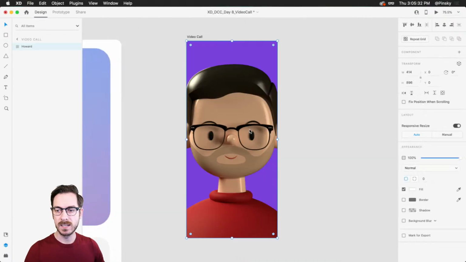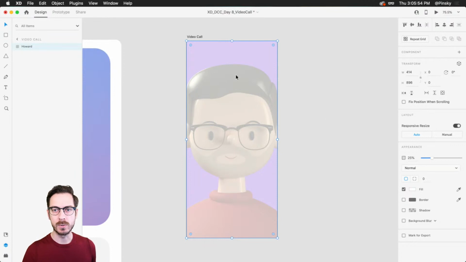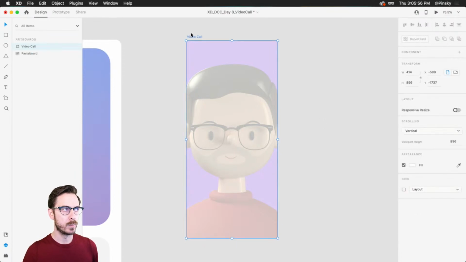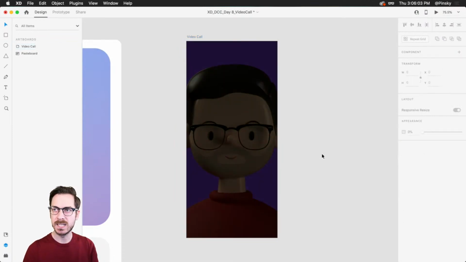All right, I'm gonna pop this directly into XD, and it looks pretty good. Now, since we're gonna be having additional information on top of this image, we may wanna make sure that we can see it. So I'm gonna drop the opacity of this image to about, let's say 20%, possibly, maybe even 30%. Let's call it even 25%, right? Now, it looks a little bit washed out. So I'm gonna select the entire artboard just by clicking on it, and then I'm gonna change the background to black. There we go. So it's nicely dimmed.